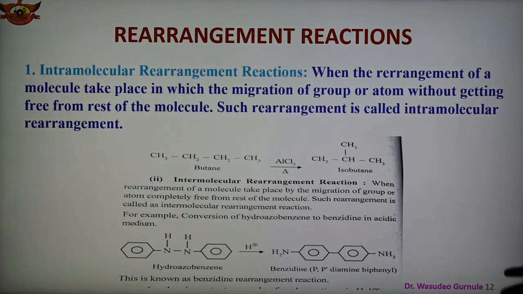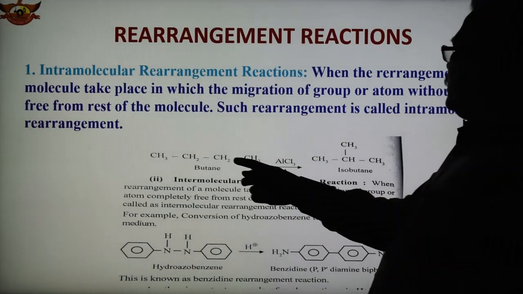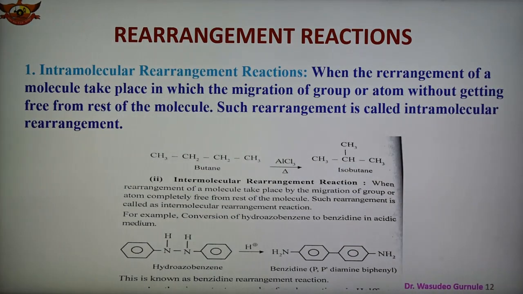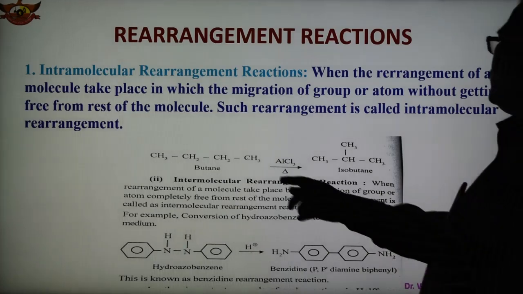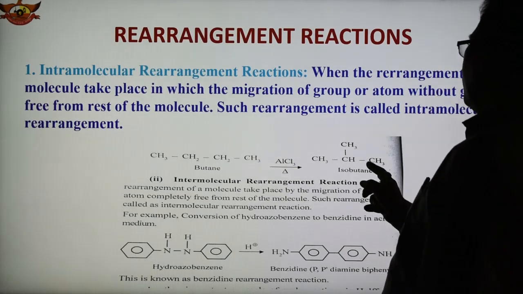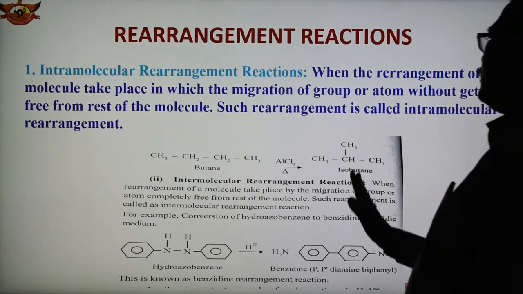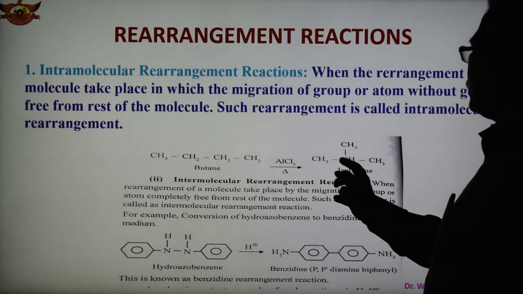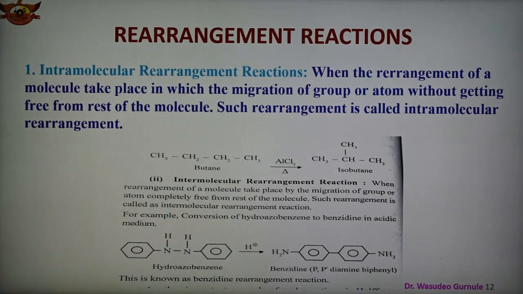So this is within the molecule. Intra means within the molecule. So here the molecule is the same. Isobutane and n-butane are structural isomers. Intra means within the molecule, the rearrangement takes place. Here the number of carbons is 4, and in this case also the total number of carbons is 4 and hydrogens are 10. So in both cases, these are structural isomers.